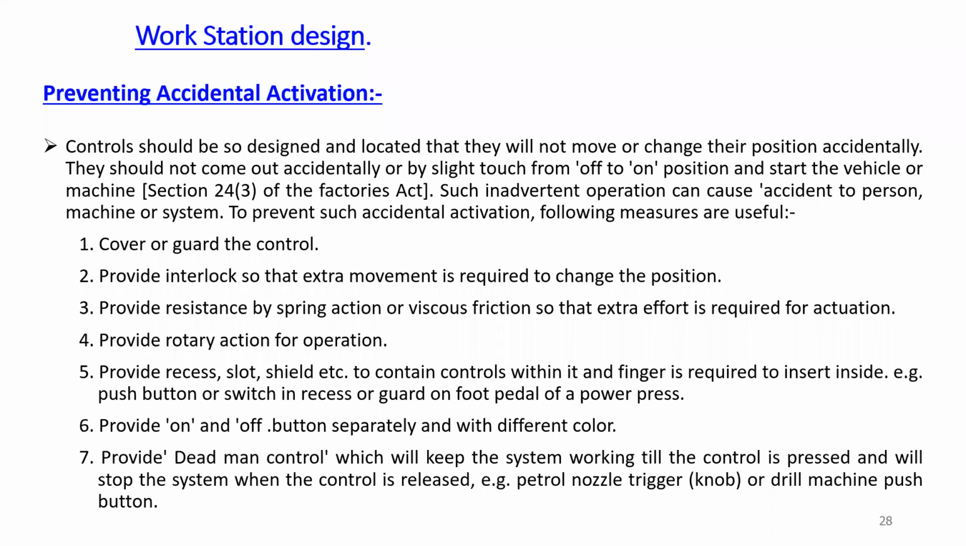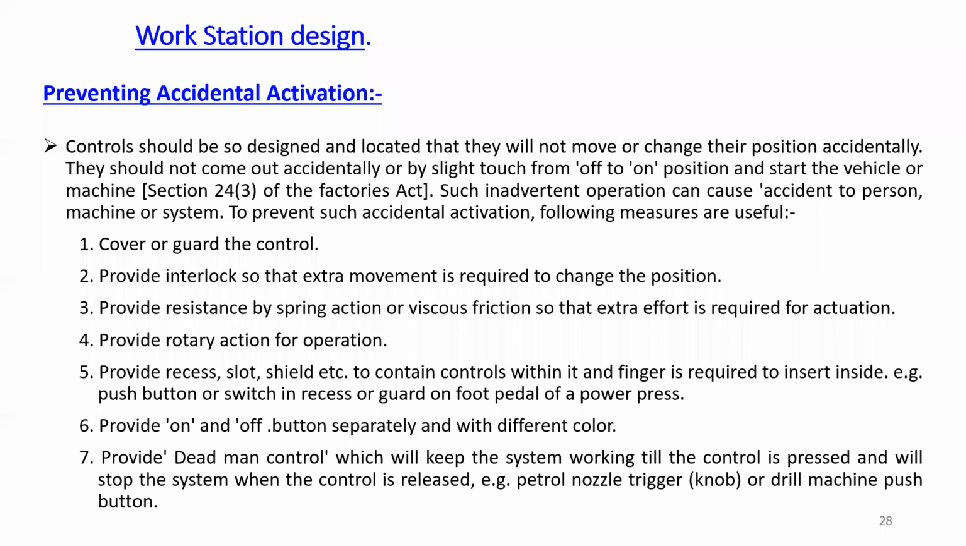So we have already discussed in the first slide itself that this ergonomics is going to decrease the accident number. So control should be so designed and located that they will not move or change their position accidentally. So they should not come out accidentally or by slight flush from off to on or on to off likewise. So accidentally any switch or anything should not be changed from on to off or off to on likewise. Such inadvertent operation can cause accident to the persons or to the machines or to the systems.